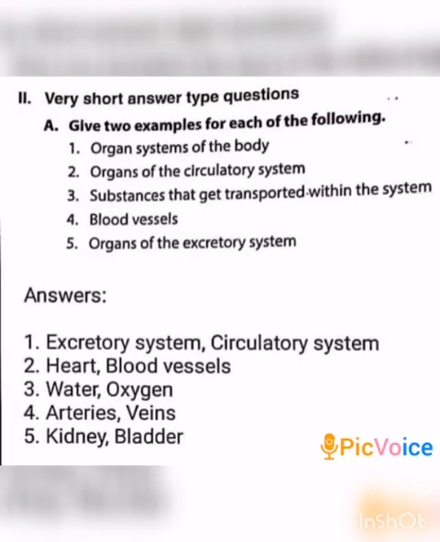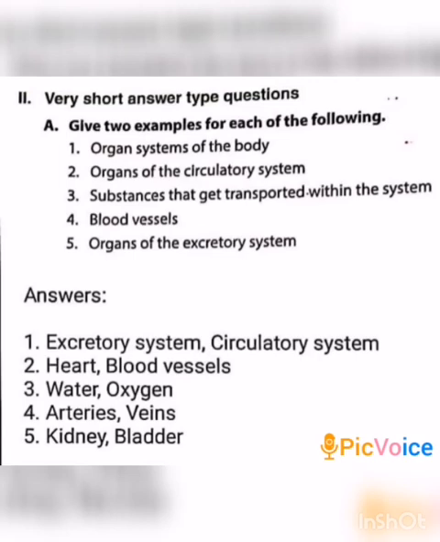Second, very short answer type questions. A. Give 2 examples for each of the following. First one, organ systems of the body. That is circulatory system and excretory system.